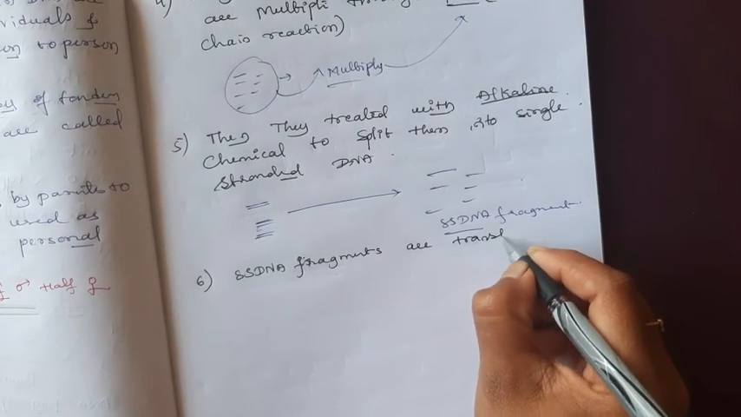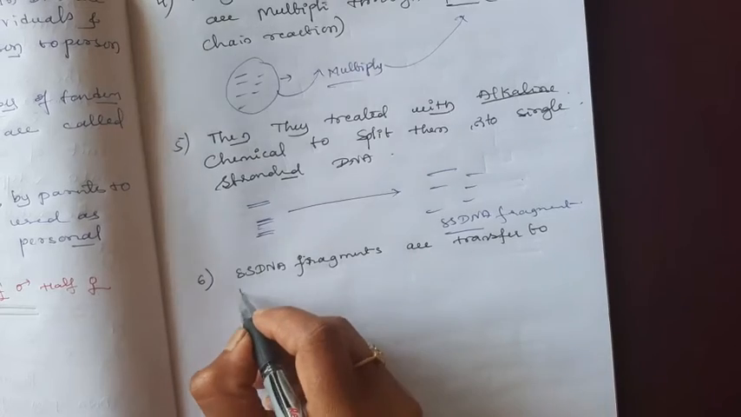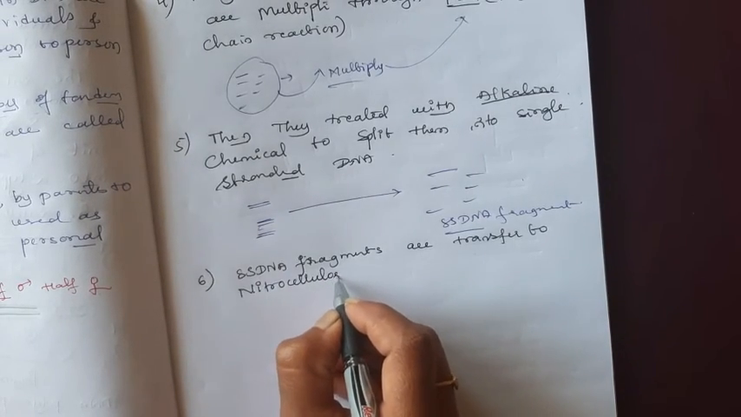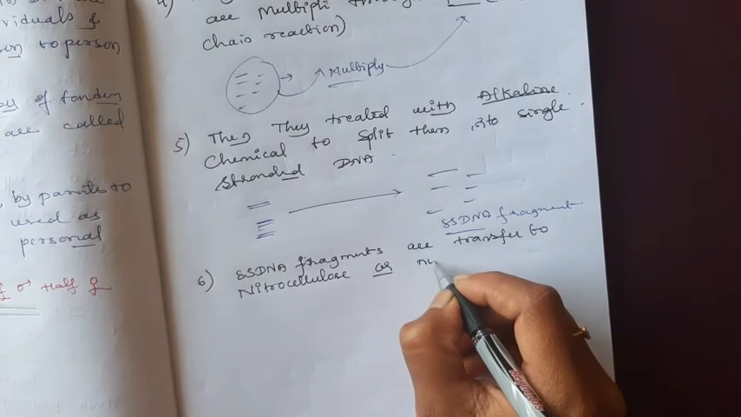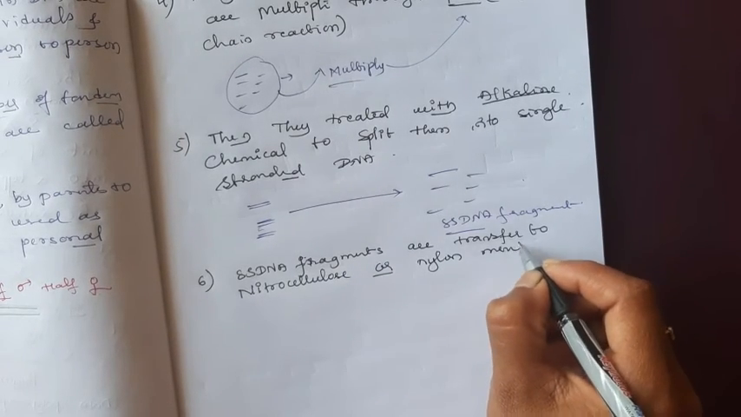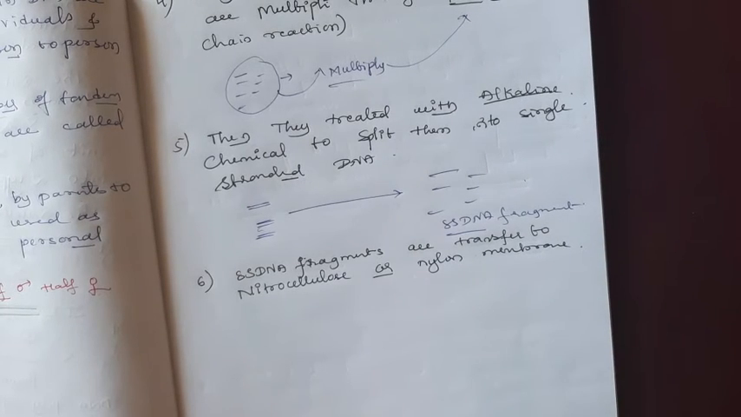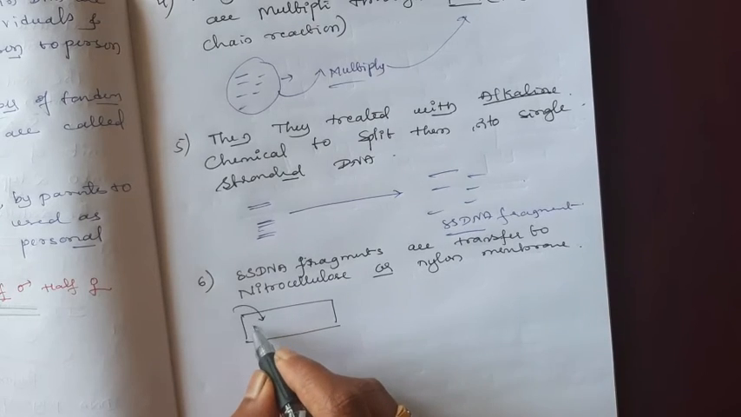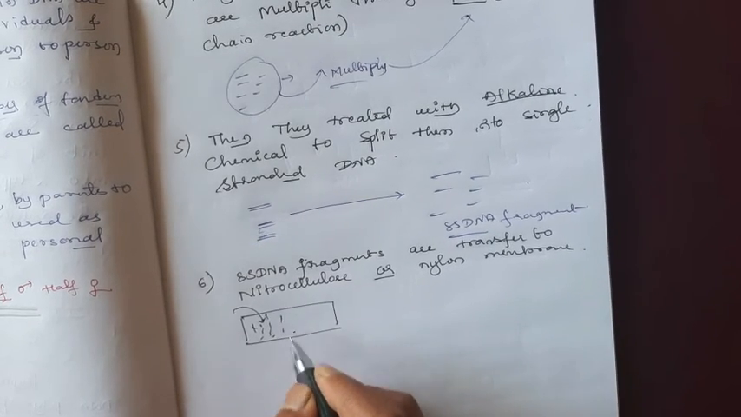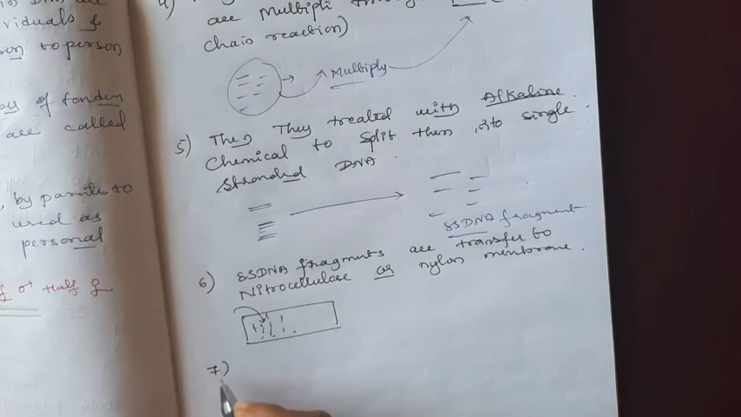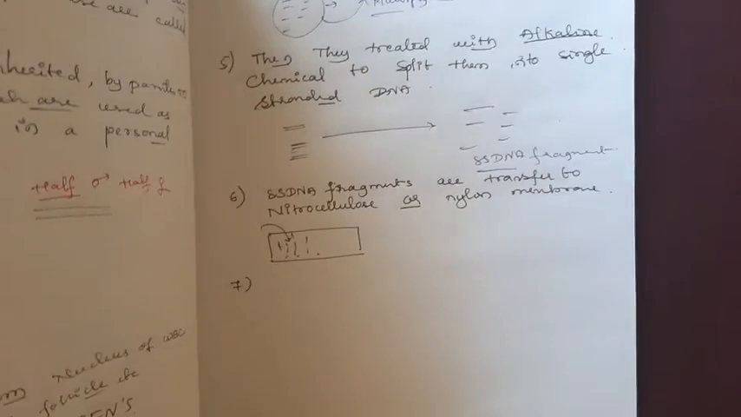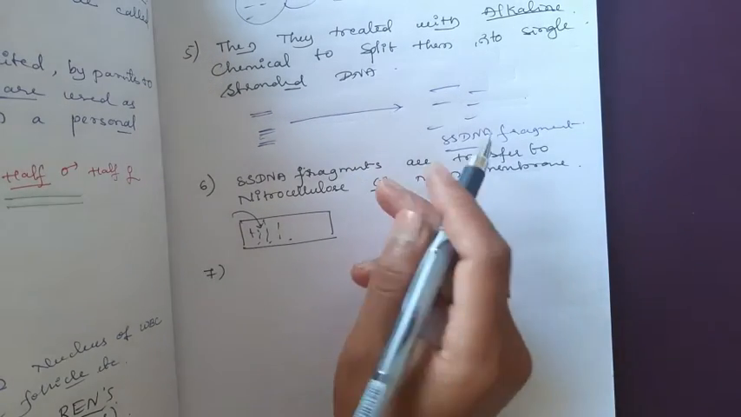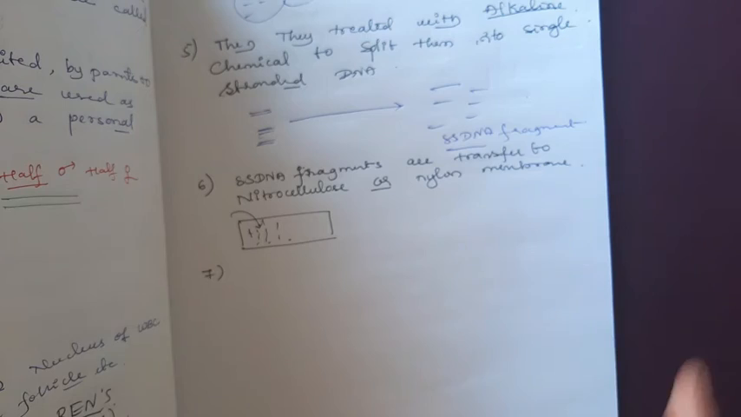Okay, next, the single stranded DNA fragments are transferred to nitrocellulose or nylon membrane. DNA fragments are transferred to the nitrocellulose or the nylon membrane. Okay, then next one. Already the DNA fingerprint, the DNA fragments are known.